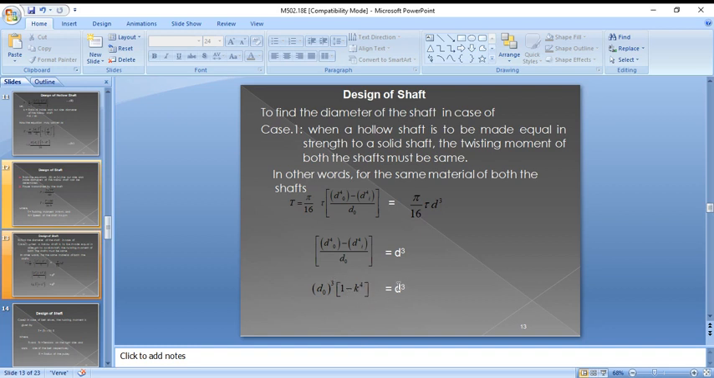In this way we can find the do value, and then you can find di. Okay, so this is the first case. If you need to replace the solid shaft with the hollow shaft, the twisting moment on both shafts must be equal, and for the same material of the shafts, this is the formula. This is for the case where you need to replace the solid shaft with the hollow shaft.